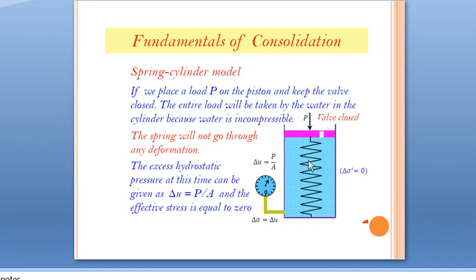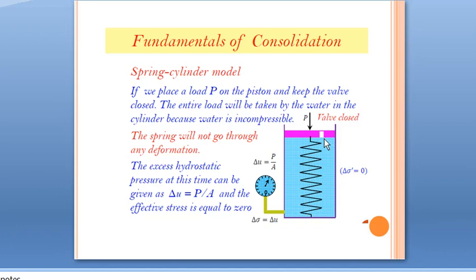In place of soil, here it is spring, and in place of water, here water itself. In the field, the flow of water is dependent on the permeability of soil. Permeability of soil controls the flow of water in the field, but here the flow of water is controlled by the valve. So permeability is similar to the valve in the spring cylinder model.